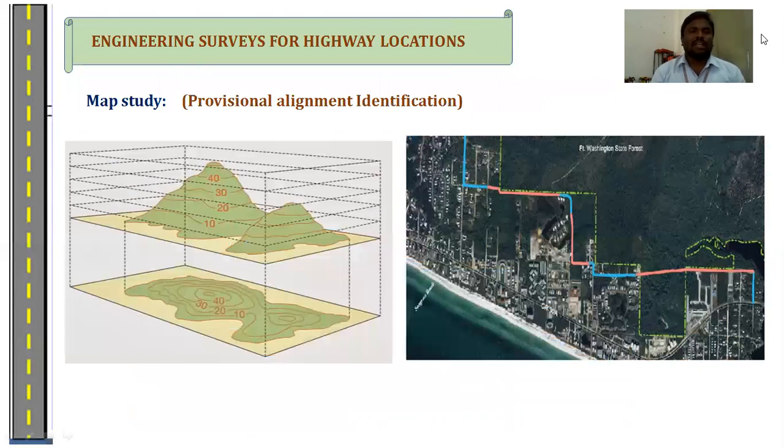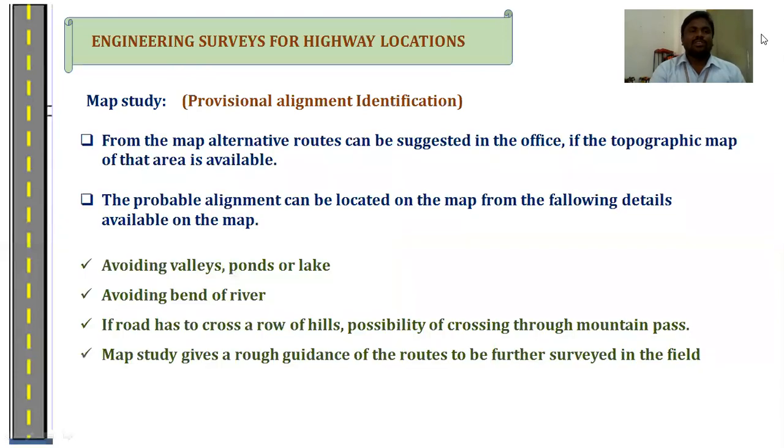What are the topographical conditions? What are the soil conditions? What are the contour maps? And what are the various physical obstructions obstructing the highway alignment? All these details are covered by studying the map. There are different types of maps available depending on the uses. From the map, we can know the conditions of the site without physical inspection, so avoiding faults, valleys, and river beds, all this information comes from the map study.